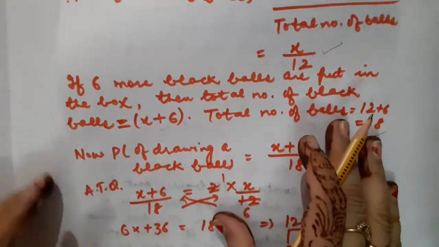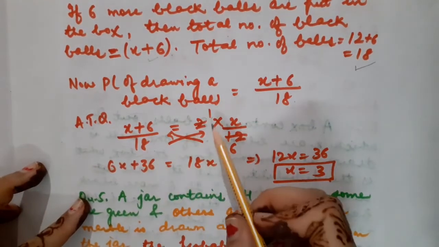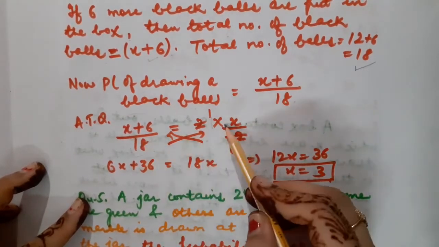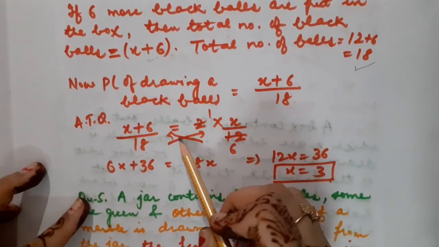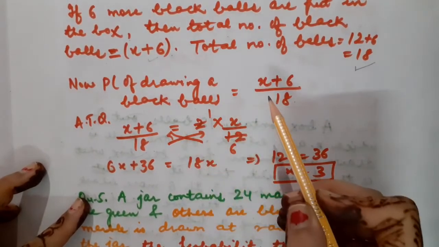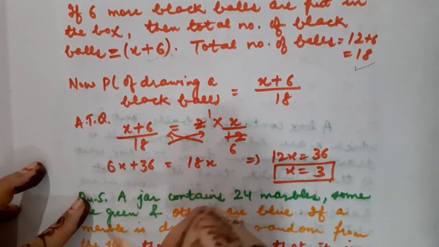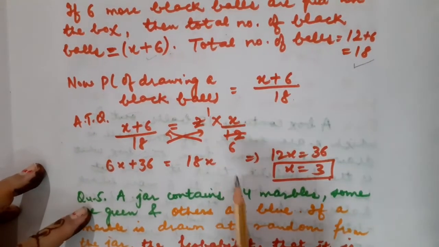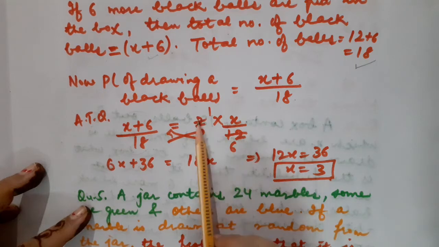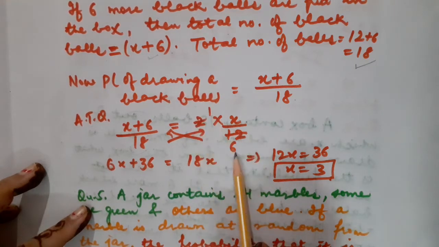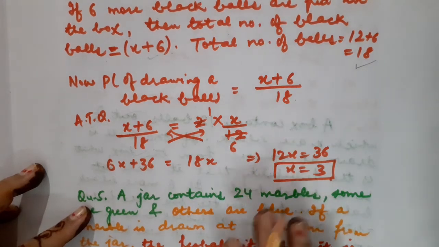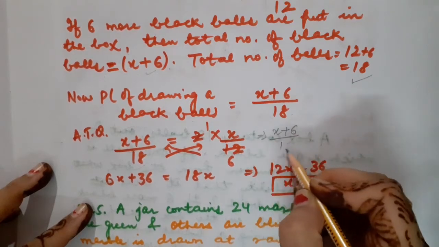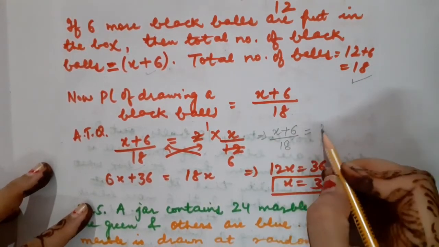Got it? So when this probability is double, I have to make double that probability which we calculated earlier, so that both the expressions will become equal and a linear equation in one variable will be formed. Clear? As we are going to calculate the value of the variable x in this question. So this 2 and 12 are going to be cancelled. 2 ones are 2, 2 sixes are 12. So children, what I have got here, have a look. I have got x plus 6 upon 18 is equal to x upon 6.